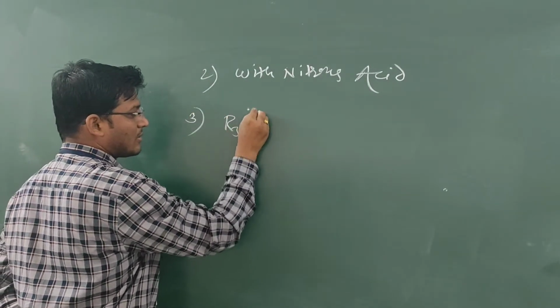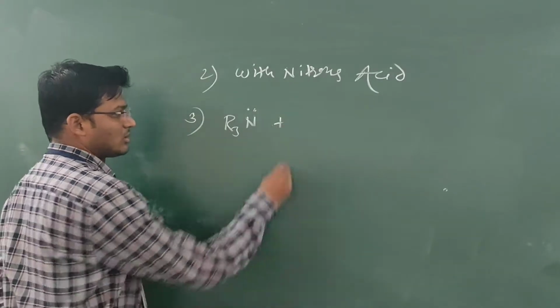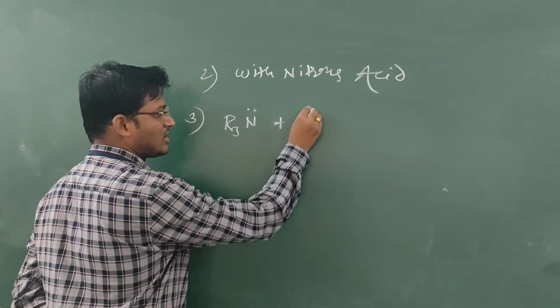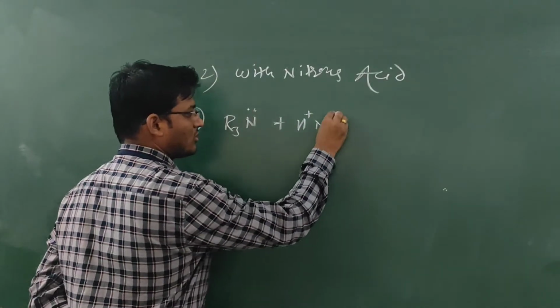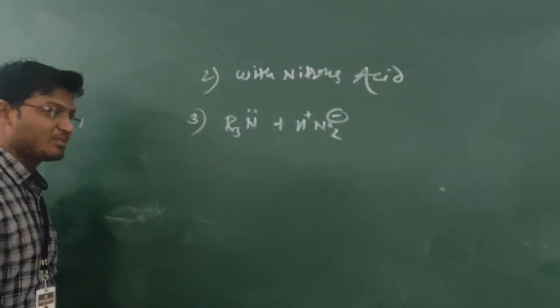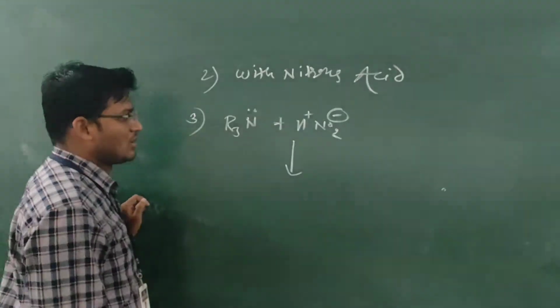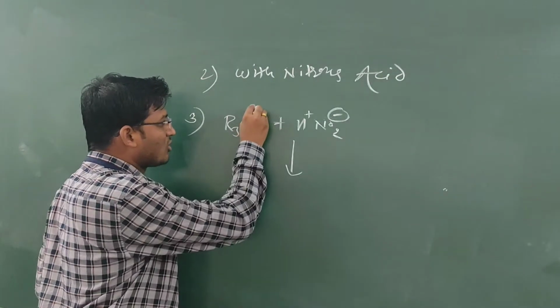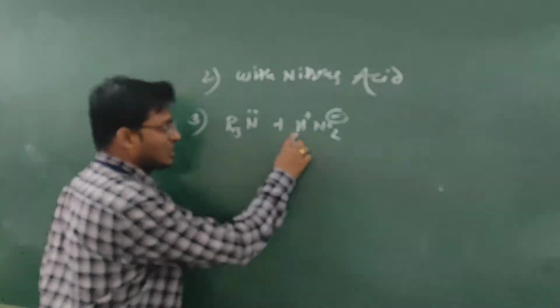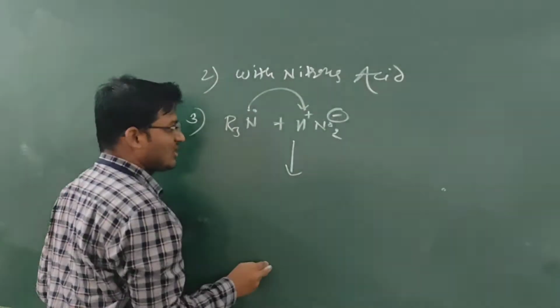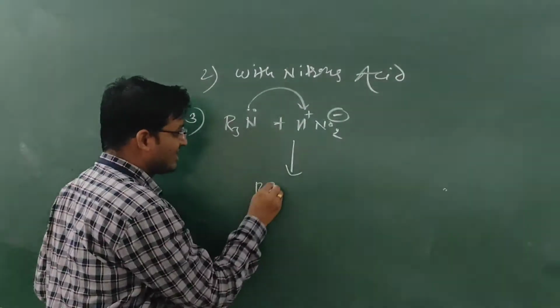R3N, the tertiary amine, reacts with nitrous acid, H positive NO2 negative. Here the lone pair abstracts this H positive and forms a salt, R3NH positive.